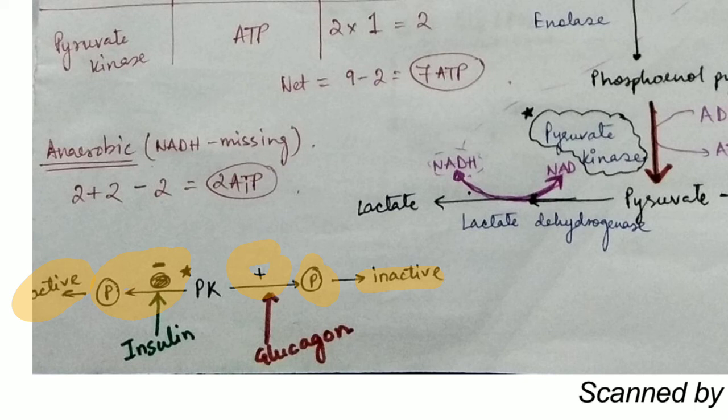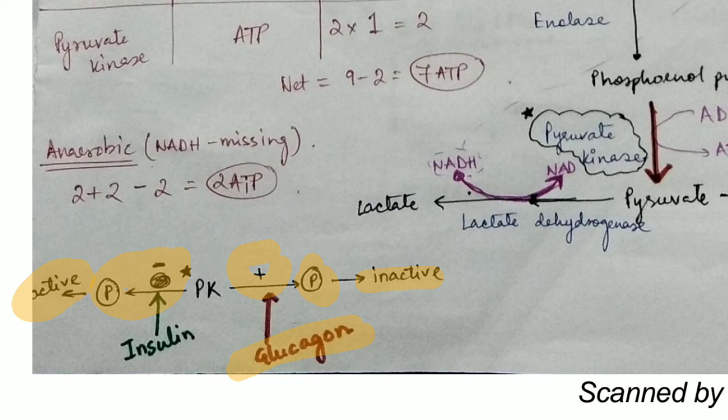Now, glucagon is making the pyruvate kinase inactive. Yes, obviously it will make the pyruvate kinase inactive. What happens? Glycolysis is occurring, that means the cell is utilizing the glucose. There is uptake of the glucose. But glucagon will not result in uptake of glucose. Glucagon will increase the blood glucose level.